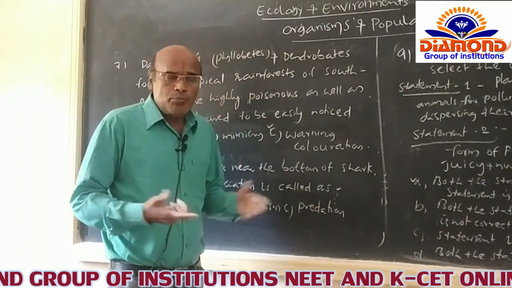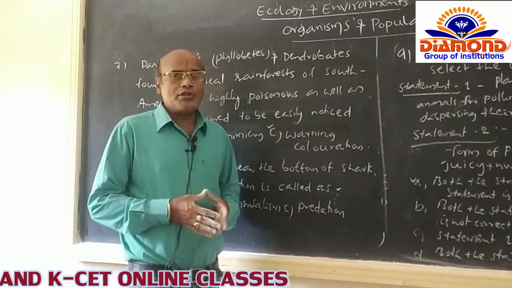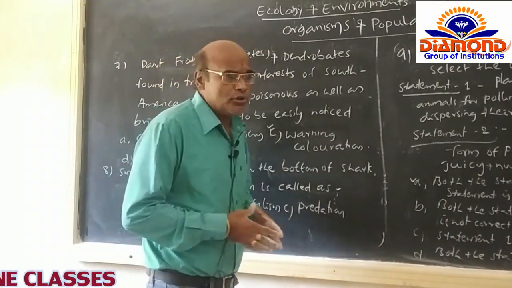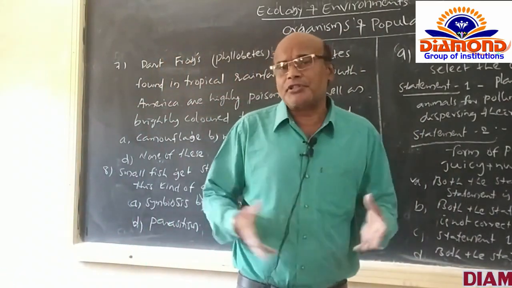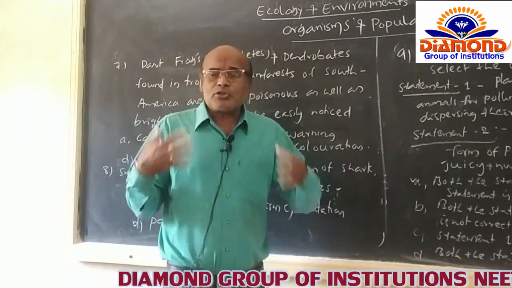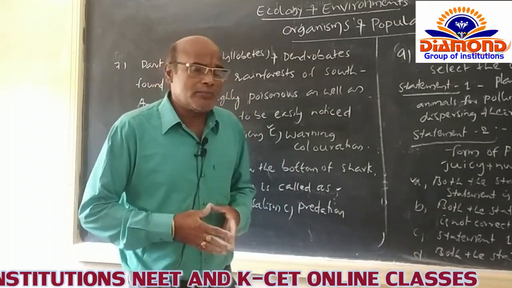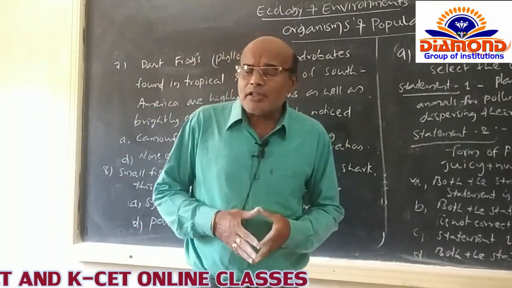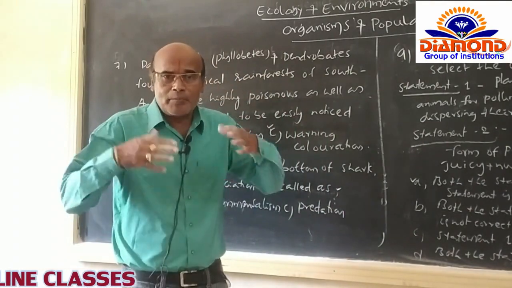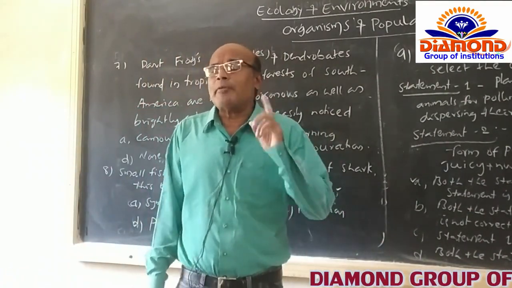Mutualism. Mutualism means in a symbiotic life, physiologically and metabolically both organisms are dependent on each other. That is called mutualism. And in a close association of two different organisms, where one organism is benefited and the other is neither benefited nor harmed, that symbiotic life is named commensalism.